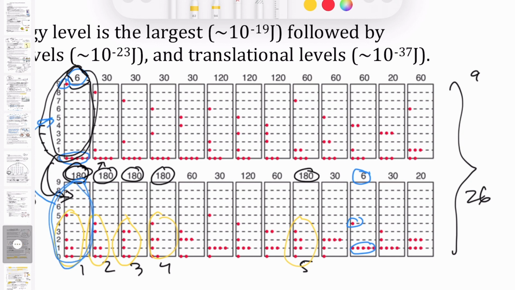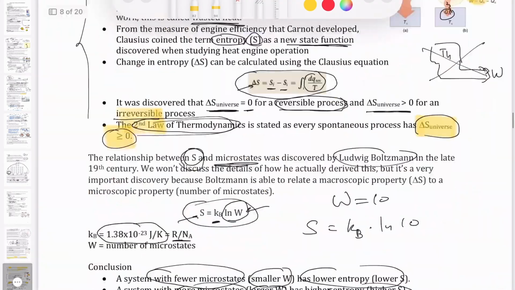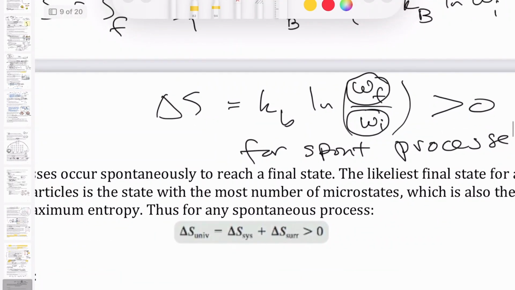The reason I can't is because the system wouldn't want to do that. There's no benefit for them to do that. Why would they want to go from something that is more likely to something that is less likely? It just doesn't happen in real life. It doesn't happen based on probability. So that's how this concept of entropy change actually helps us understand spontaneous processes.